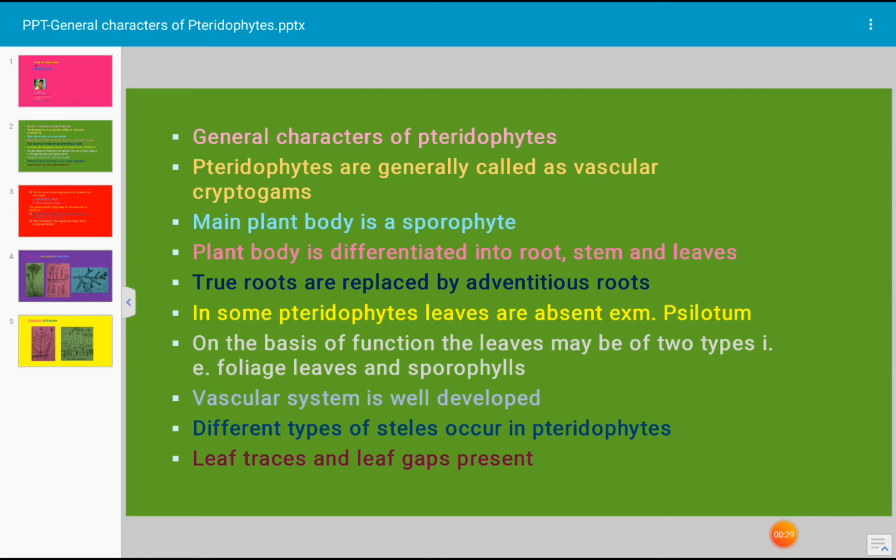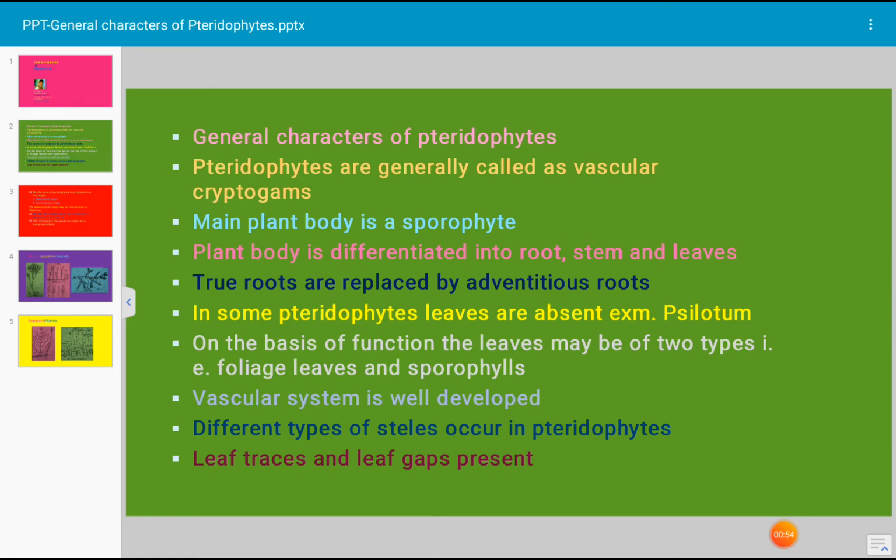They are non-flowering plants, but they produce spores. According to their characters, they occupy a position between bryophytes and spermatophytes. The spermatophytes means seed producing plants. Pteridophytes have a long geological history. They are known from about 350 million years back.